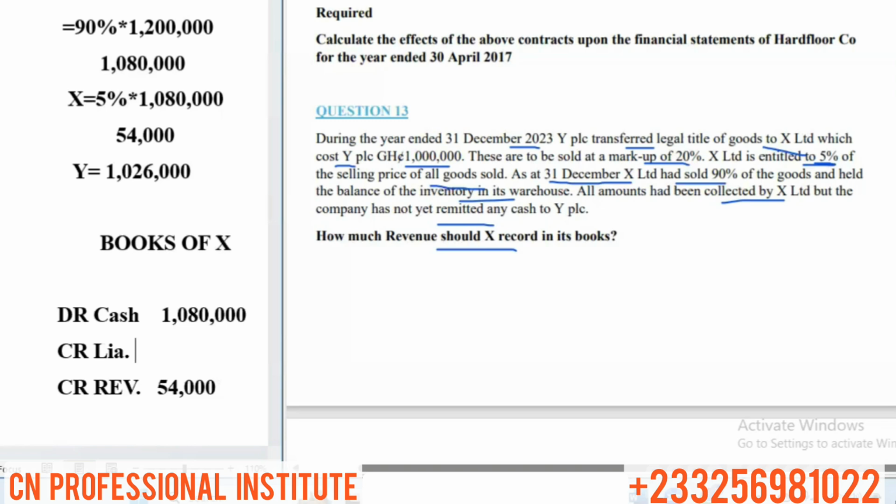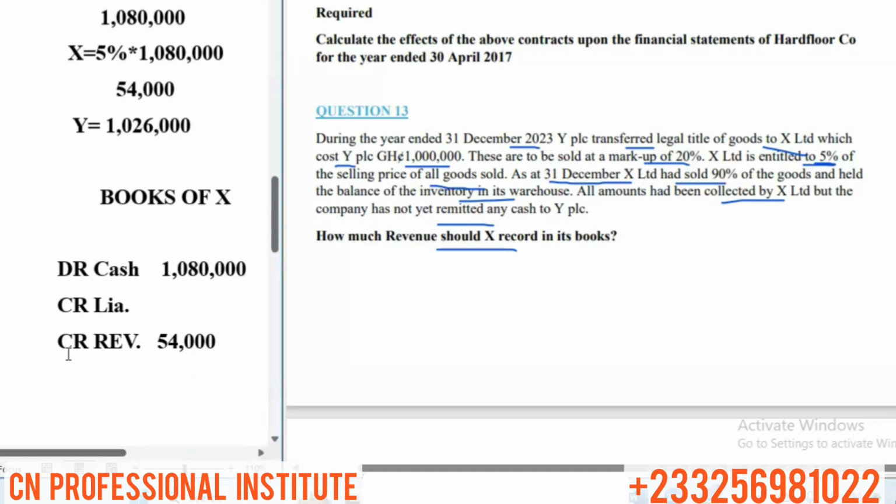The revenue of 1,080,000 that belongs to Y, that X is yet to remit, will now be a liability in his book because he has to remit 1,026,000 to Y. That's Y's revenue.